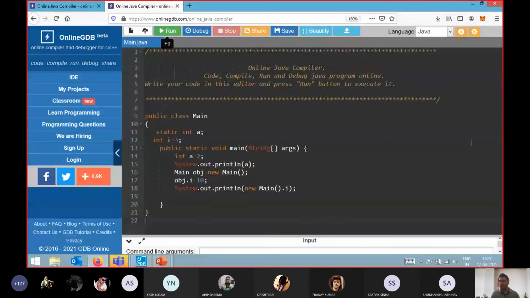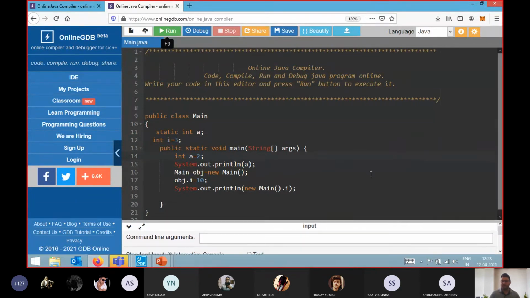Now I'm going to end this class, but before ending, I just want all of you to tell me what will be the output of this code. If you tell me the exact output, then I will understand that you know the concept of the entire topic of instance, static, and whatever that is. Just take your time, and then I'm going to end this session.